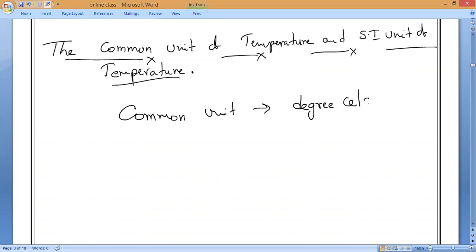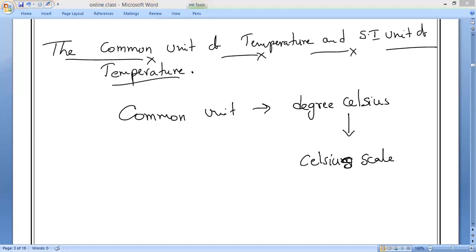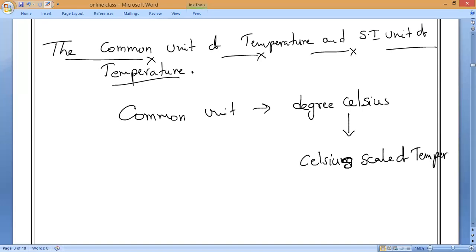Celsius. And we have a special scale, which we call the Celsius scale of temperature. The common unit is degree Celsius.